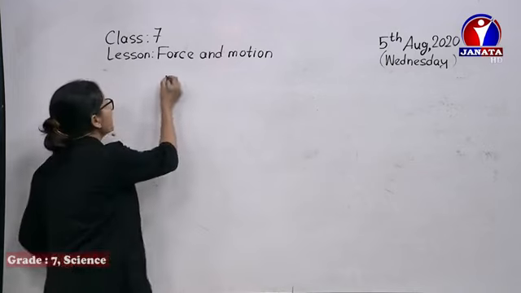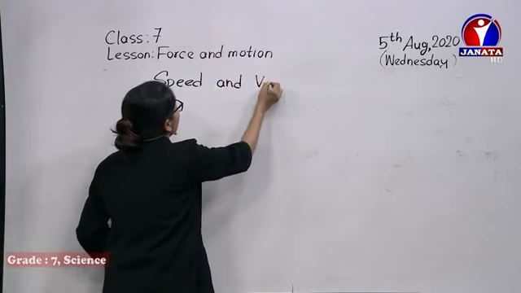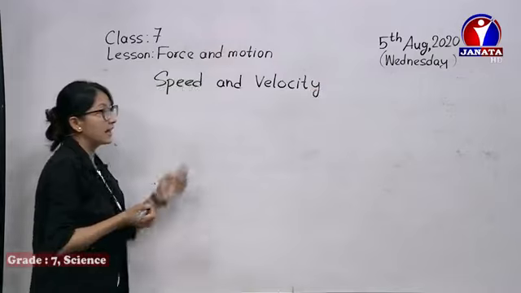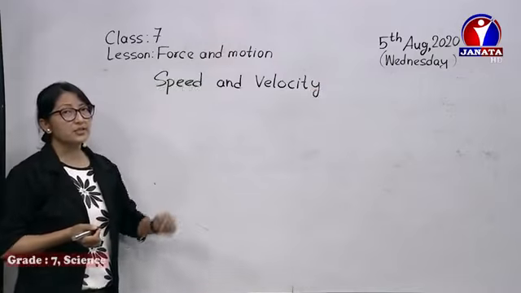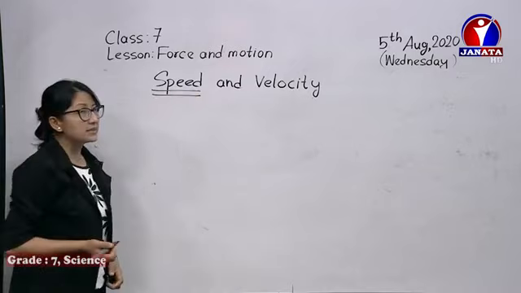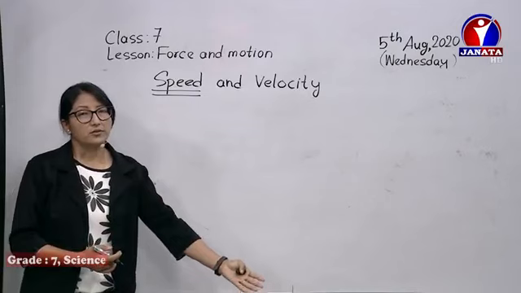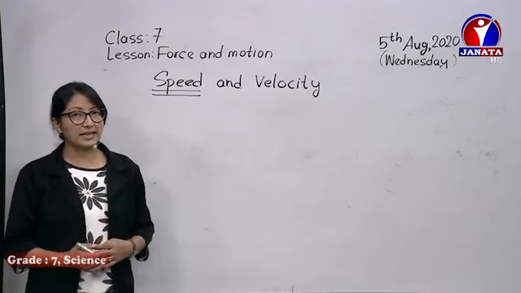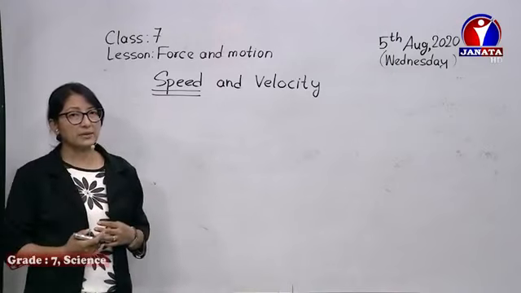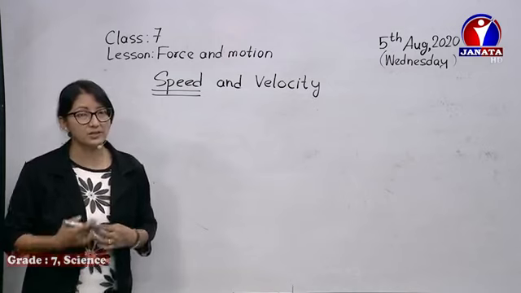So what's the difference between speed and velocity? Or what is speed and velocity? First, let's learn the differences. So speed. Speed means, if I cover 5 meters in 1 second time, suppose I travel 5 meters in 1 second time, so how much distance is traveled in certain time? That gives us our speed.